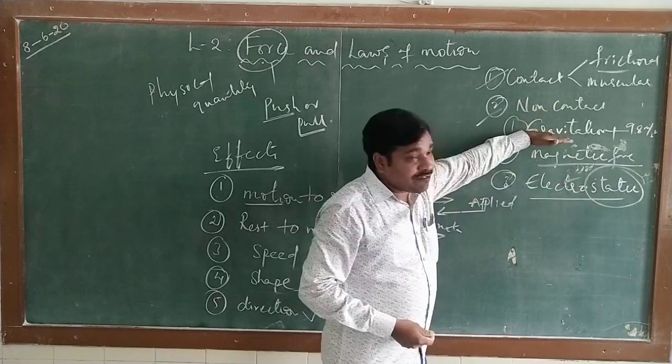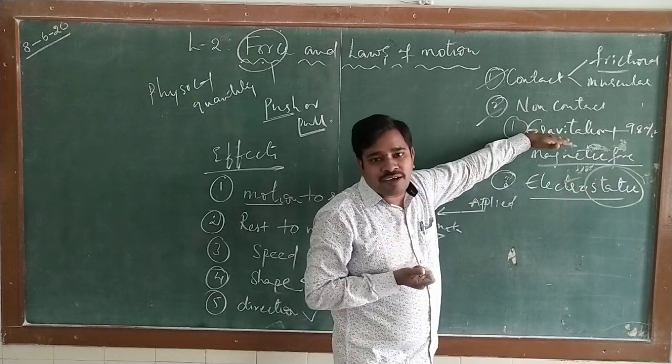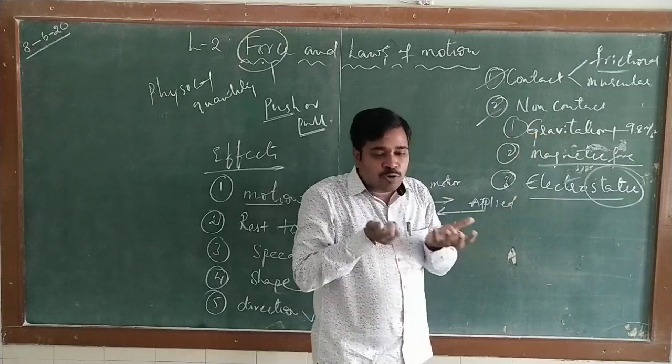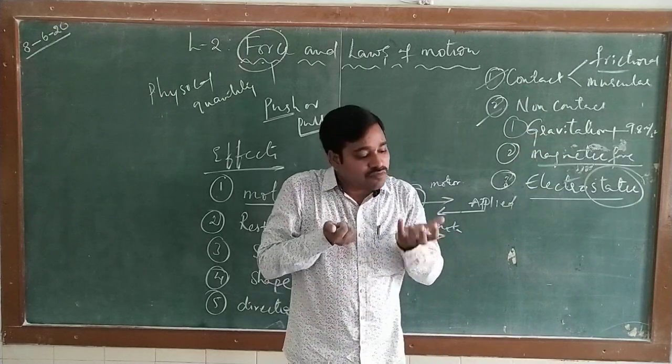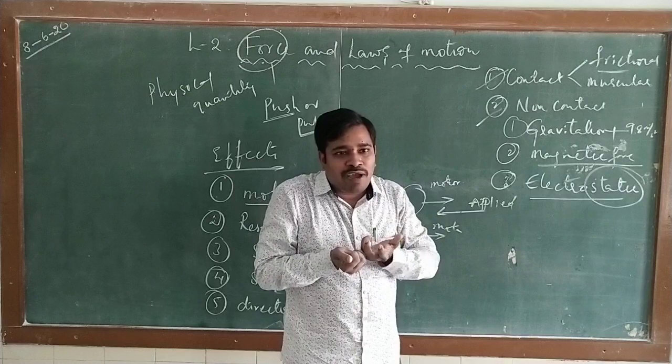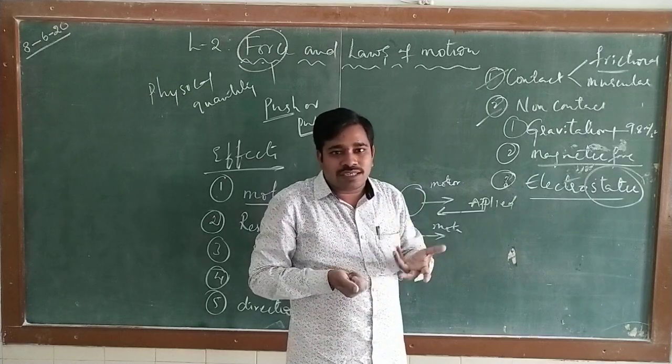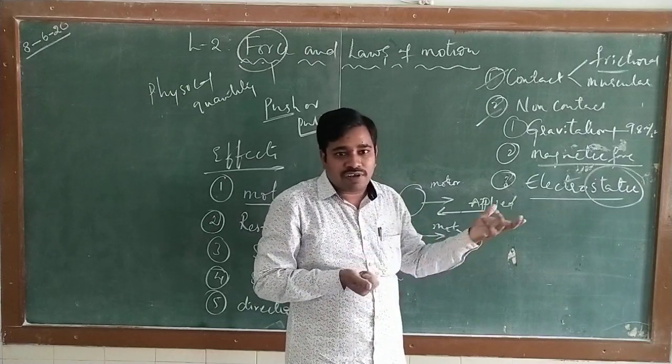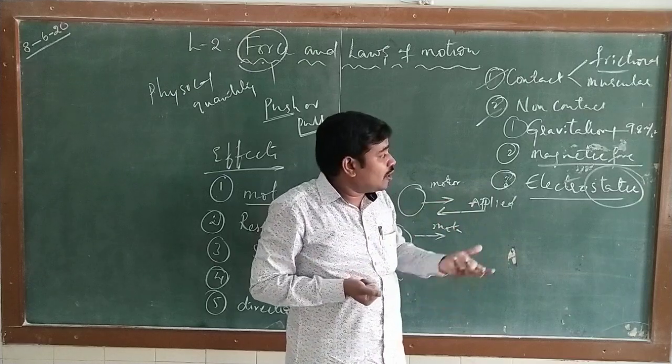And here gravitational force also depends upon the mass of the objects. If we take two bodies, the heavier mass object will attract the lighter one. Why is the Earth rotating around the sun? Because of the mass difference. The sun is more massive than the Earth. That's why it is able to make the objects rotate around it.